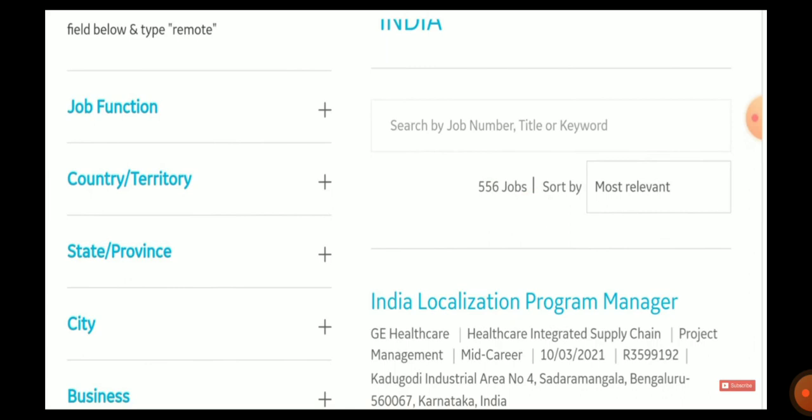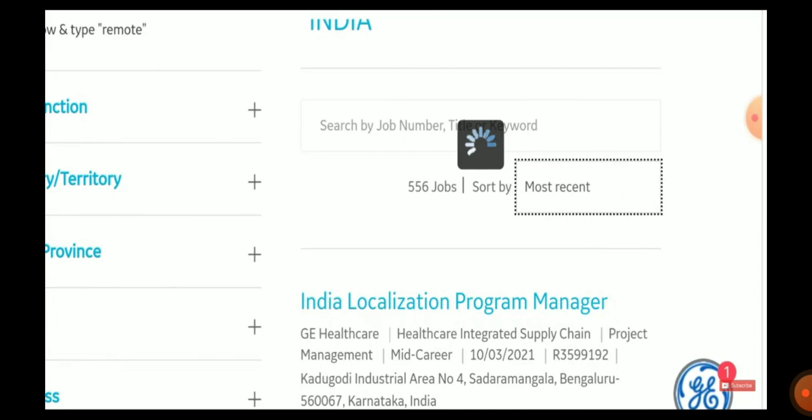So what we're going to do is click here, where you can see most relevant. When you click here, there will be two options: one is most relevant and the other is most recent. You have to choose most recent, so that the recently updated job notifications will be popping out.